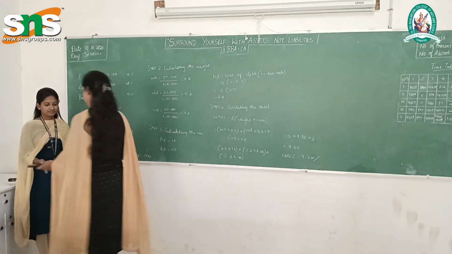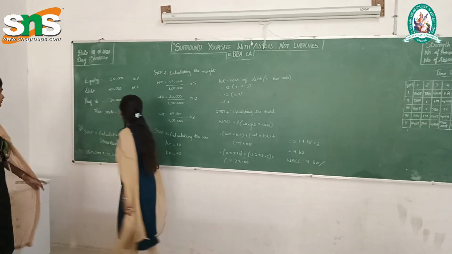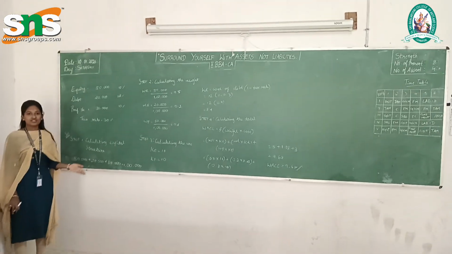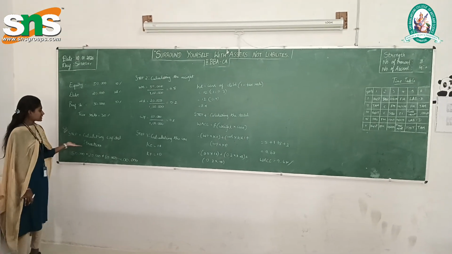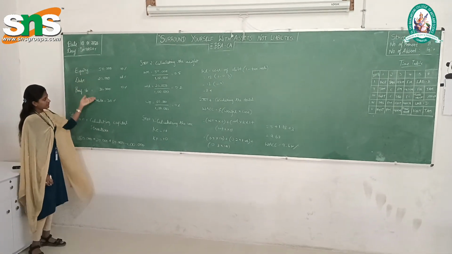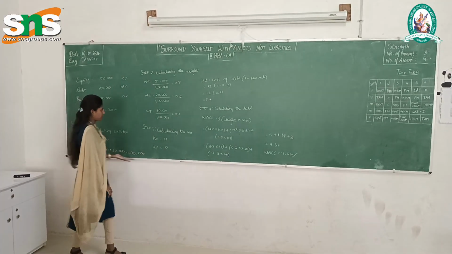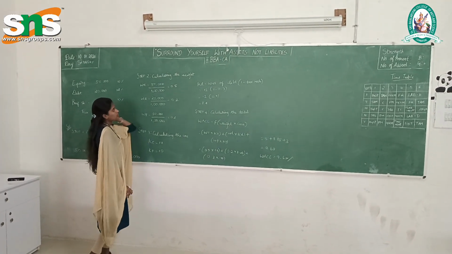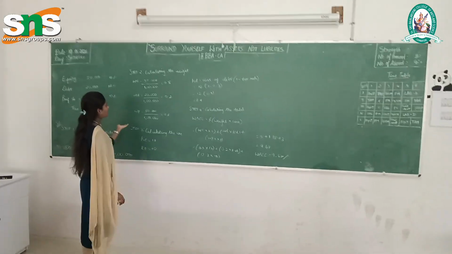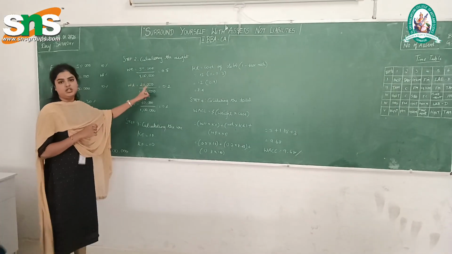Now we are going to see the sum. We are going to calculate the weighted average cost of capital.